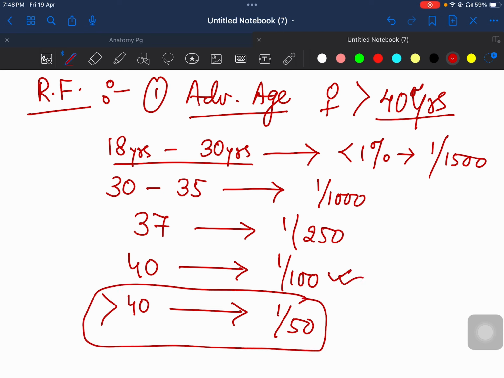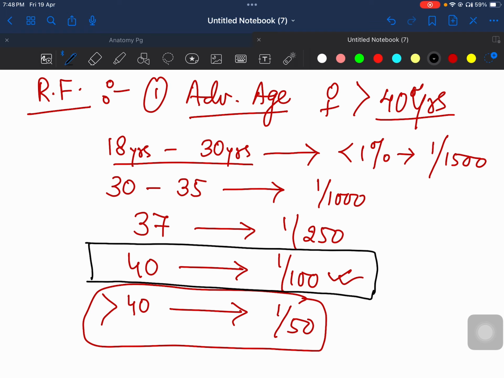This is important. This is also a question that is asked. कौन से एज पे exactly 1% रिस्क है non-disjunction का? It is at 40 years. ठीक है, more than 40 years हो जाएगा तो less than 1:100 है, that is 1:50 हो जाएगा रिस्क। तो इसका मतलब अगर कोई फीमेल आता है आपके पास और वो ये बोलती है she is 35 years old, then what is the risk of having aneuploidy or trisomy 21 या Down syndrome?